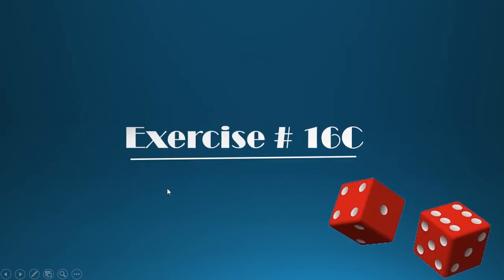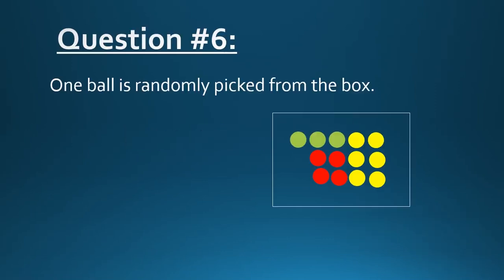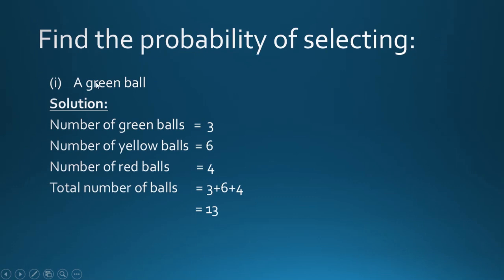So today we are going to solve the remaining questions of exercise 16C, starting with question number 6. One ball is randomly picked from the box. This is the box which contains three colors of balls: green, red and yellow. We need to find the probability of selecting a green ball.